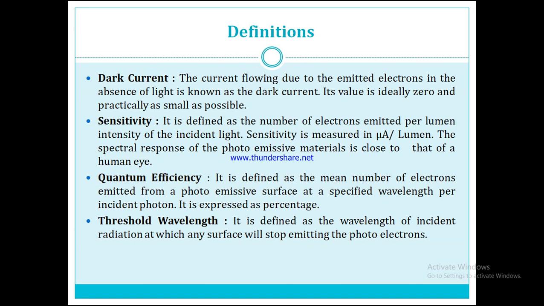Its ideal value is 100%, but practically it is much lower than that. The next definition is the threshold wavelength. It is defined as the wavelength of incident radiation at which any surface will stop emitting photoelectrons.